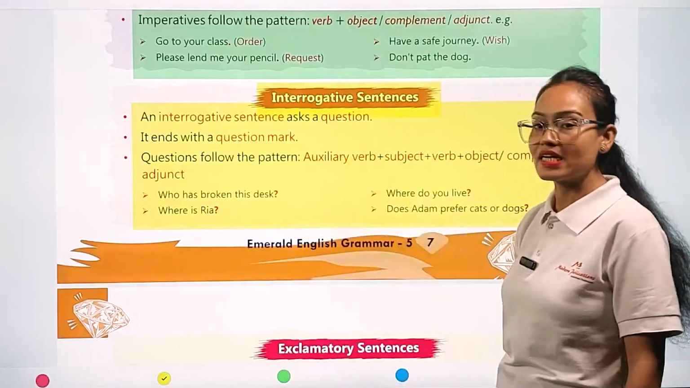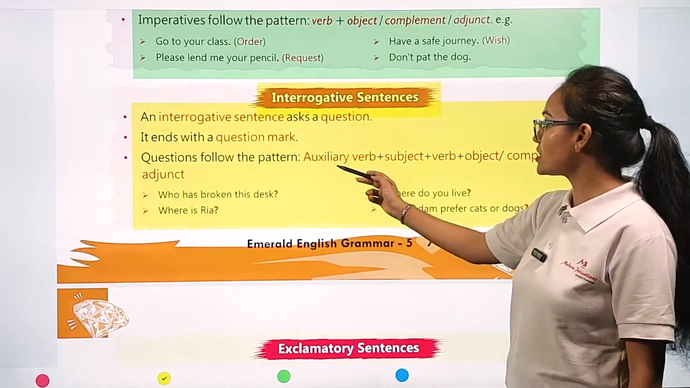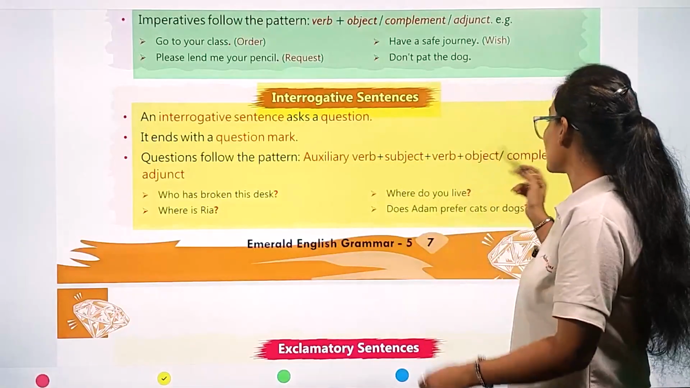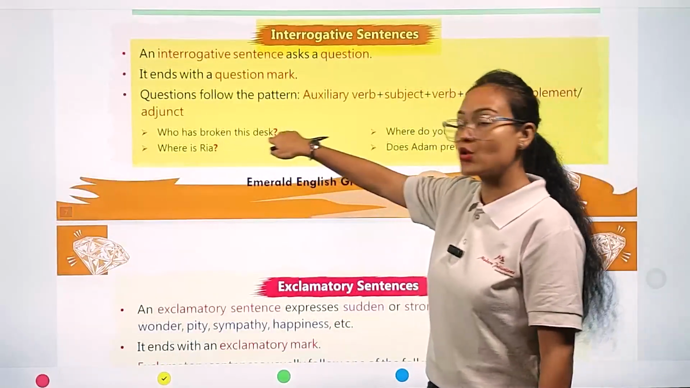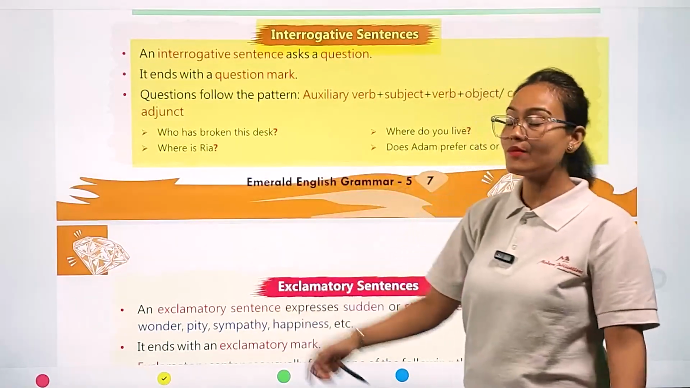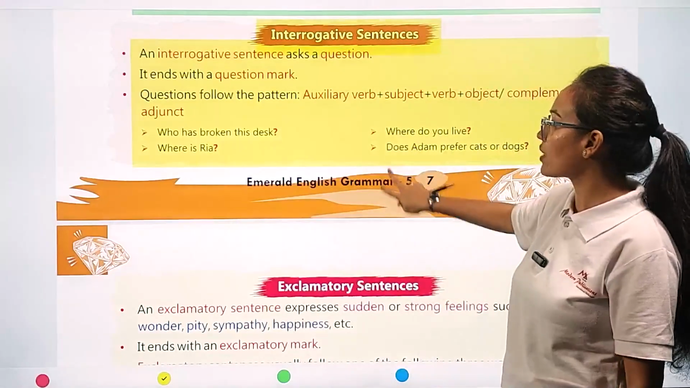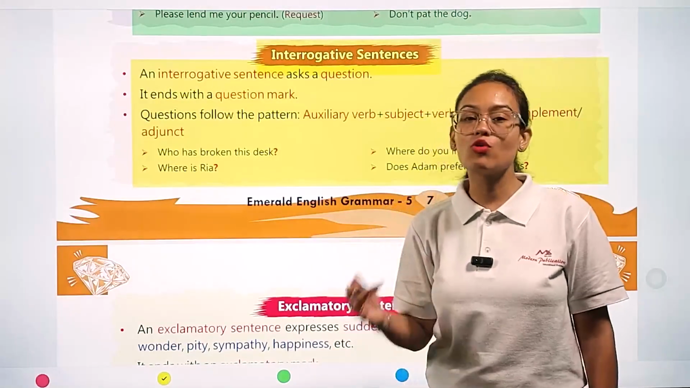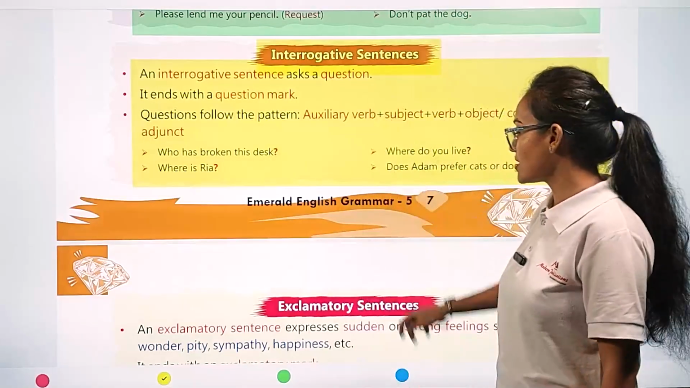This interrogative sentence also follows a pattern like auxiliary verb plus subject plus verb plus object/complement/adjunct. Okay, so: who has broken this desk? Where is Ria? Where do you live? Does Adam prefer cats or dogs? Okay, so interrogative sentences means what? Any sentence which is asking you a question, ending with a question mark, is called an interrogative sentence.